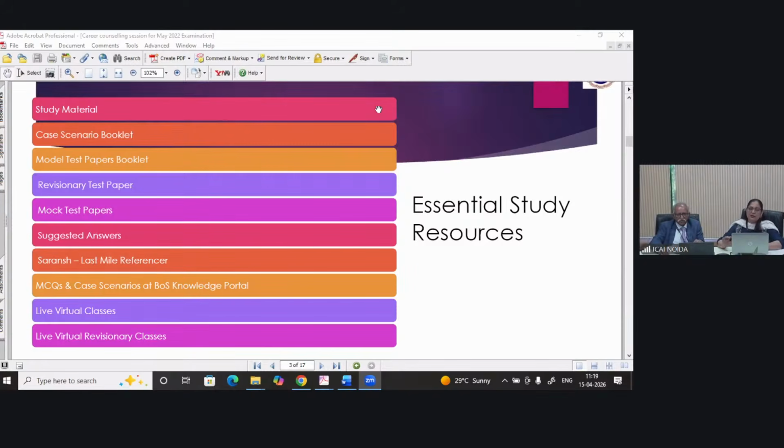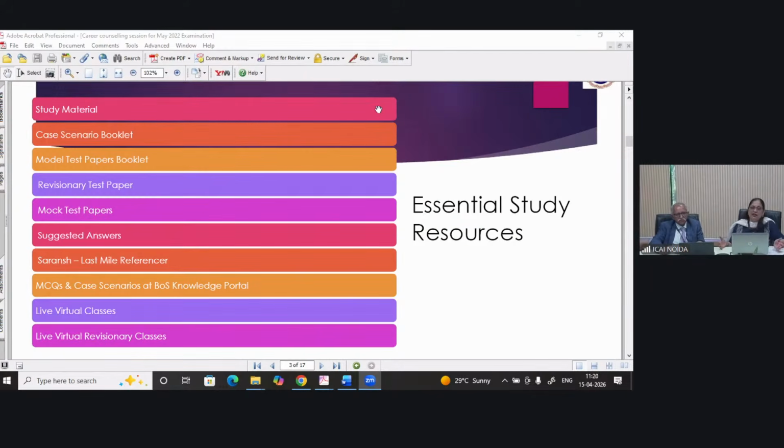So the mock test paper will help you in assessing the same, and also the stress level which we generally feel when we sit in the examination hall. If we have practiced 2 mock test papers in examination condition, or maybe you can take not these mock test papers, you can take any previous examination's question paper, and you can write in examination condition. Then also you can analyze and assess what kind of mistakes you are making, so that they are not repeated in the main examination, right? Then we are having our suggested answers.